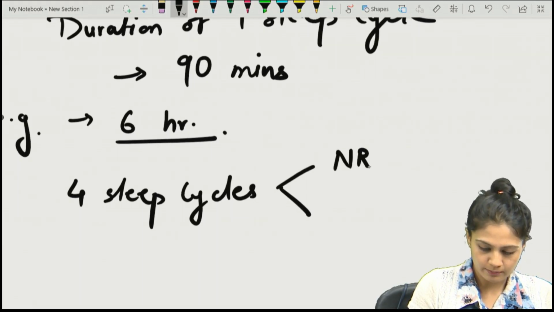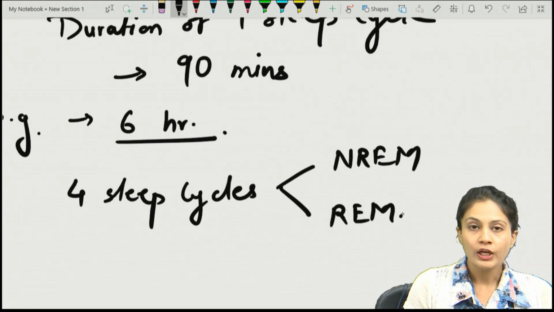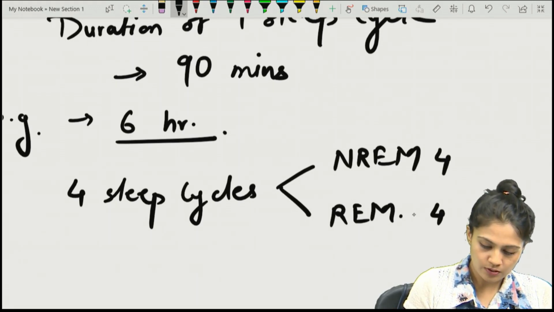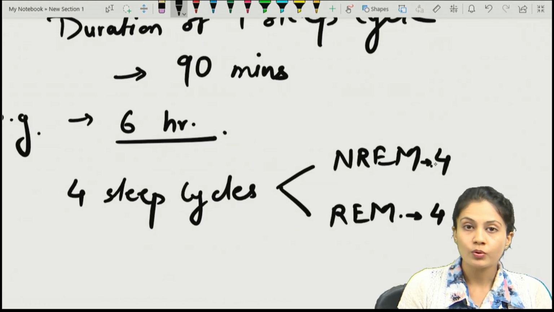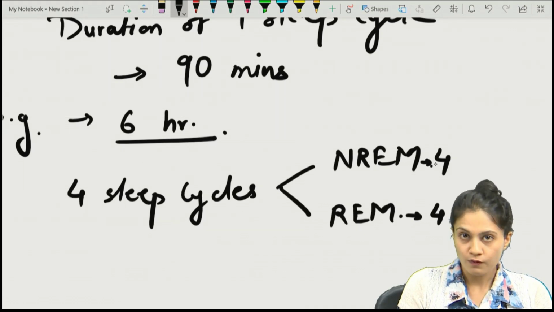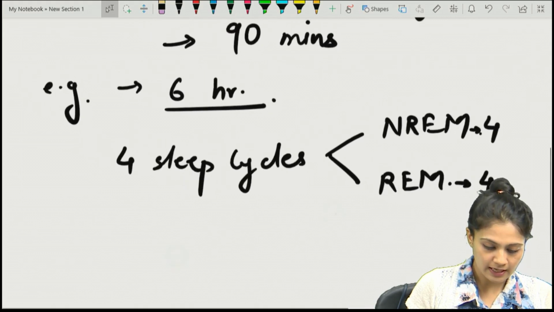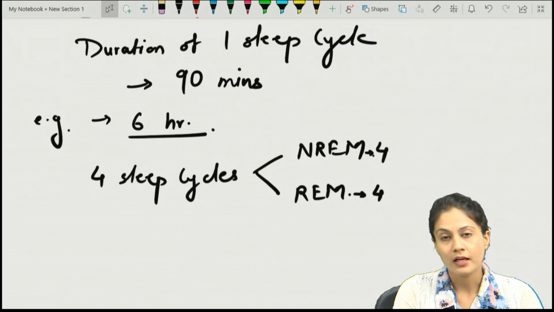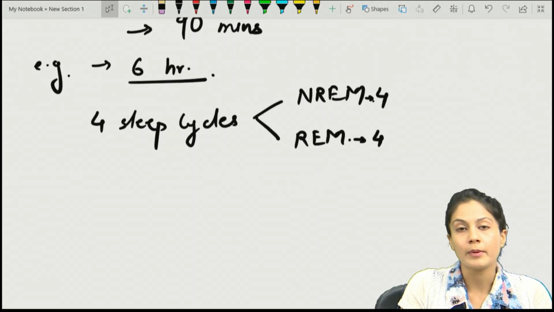So 4 NREM stages and 4 cycles of REM stage will be there, equally divided into 4 parts in the 6 hours of sleep. Remember, this question is already asked. They will give the number of hours and ask how many sleep cycles that person will complete. So this is about the NREM and REM.